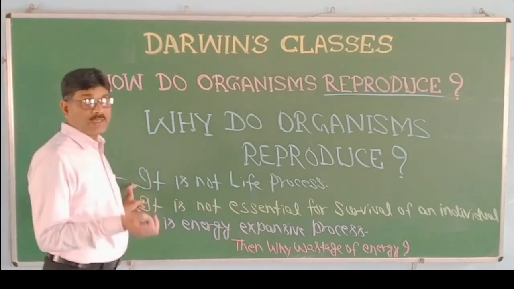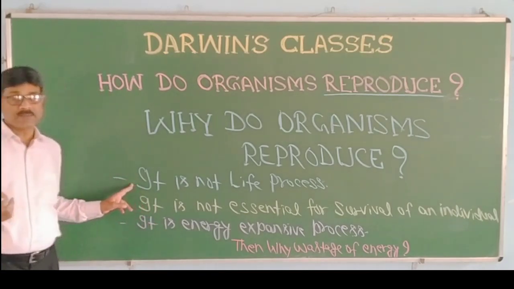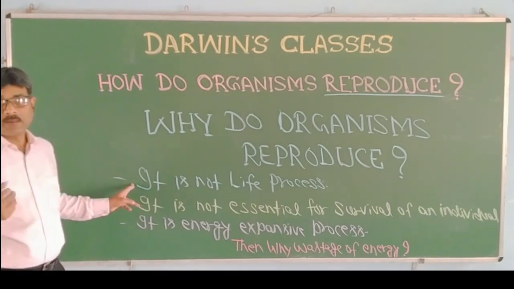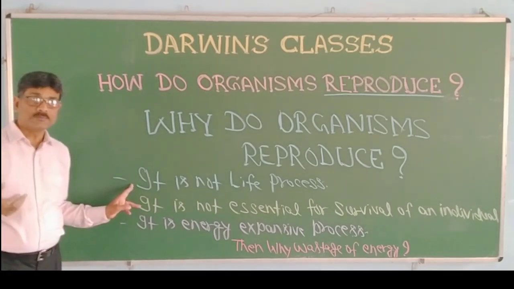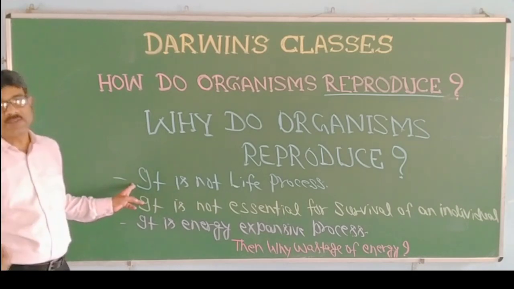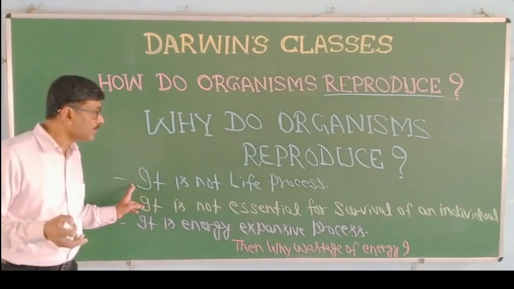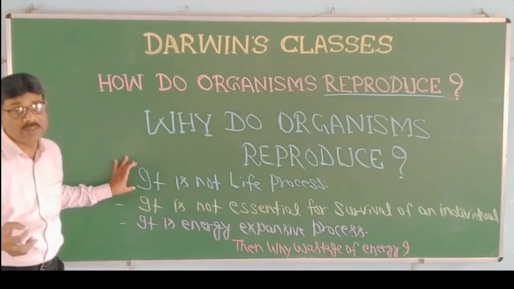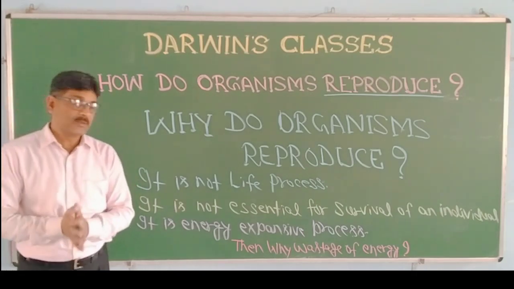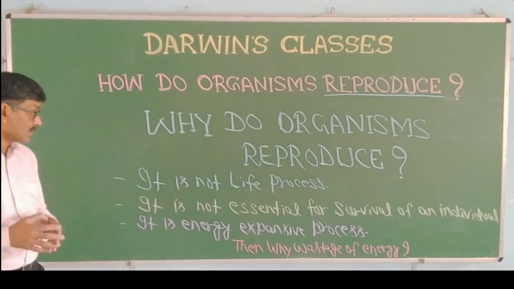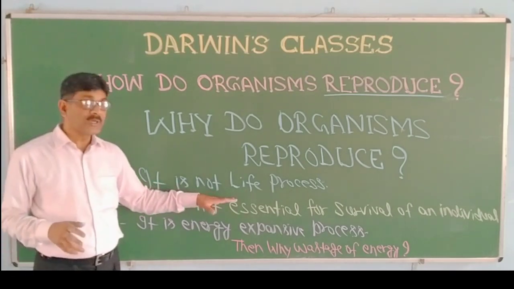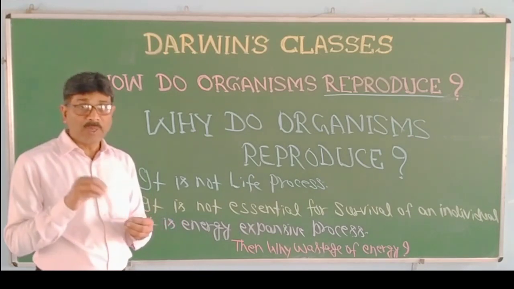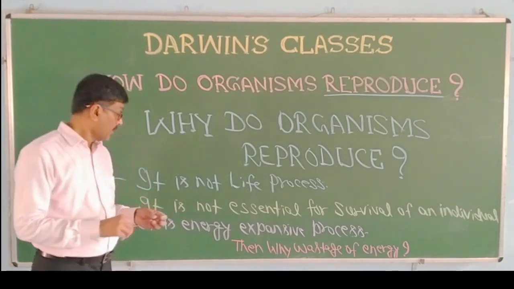It is not a life process, like respiration, nutrition, circulation, excretion, control and coordination, as we have discussed earlier. Reproduction is not a life process. It is not essential for an individual. It is not essential for the survival of a particular organism, a particular member of that species.